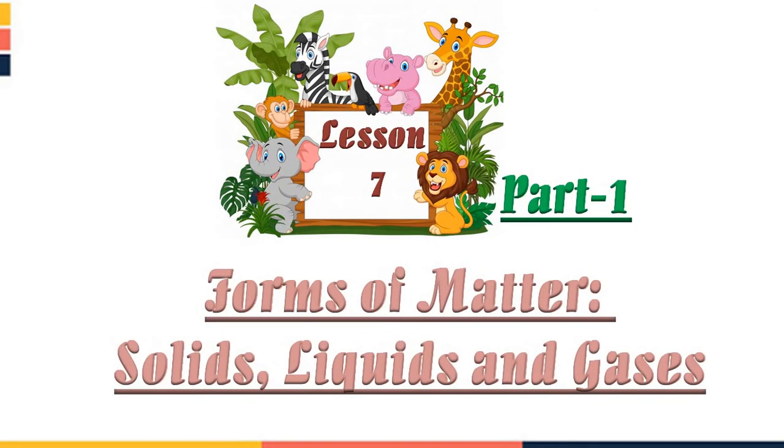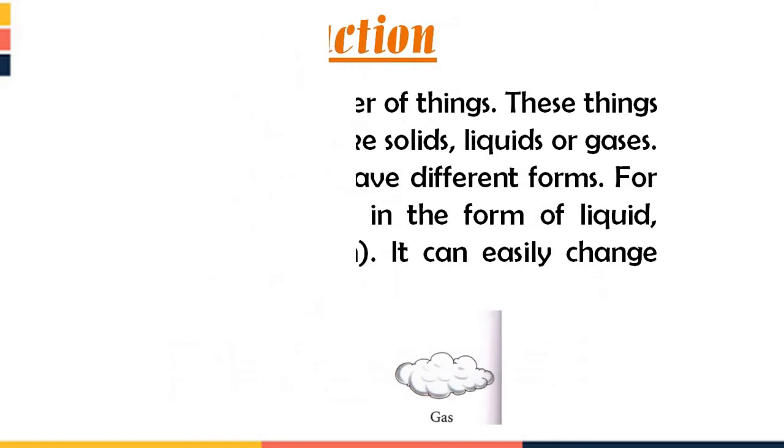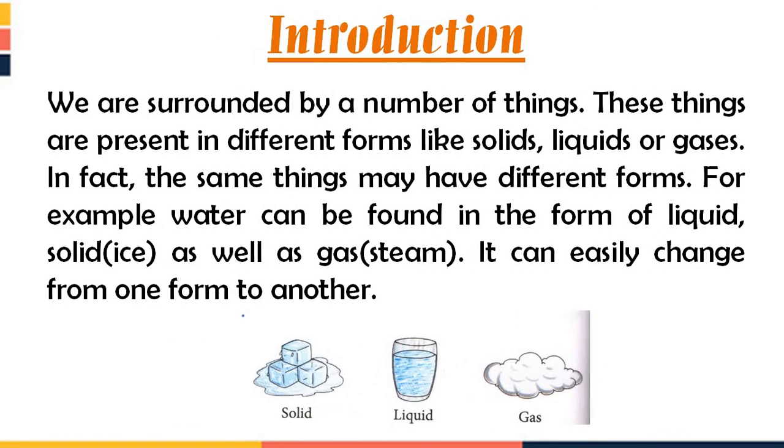Today we will study part first of chapter 7, that is forms of matter: solids, liquids and gases. So let's start with the introduction. We are surrounded by a number of things. हमारी सराउंडिंग में बहुत सारी चीजें होती हैं. These things are present in different forms like solids, liquids and gases.